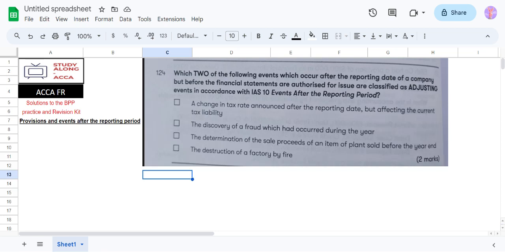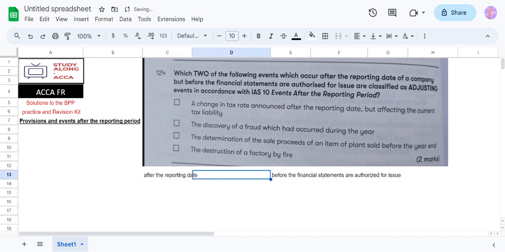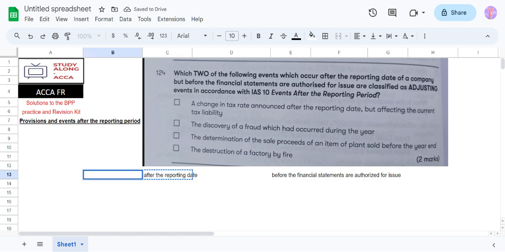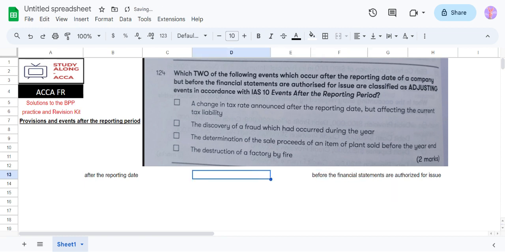124. Which two of the following events which occur after the reporting date of a company but before the financial statements are authorized for issue? Between these two dates, these events are happening. After the reporting date and before the financial statements are authorized, in between, these events are happening.